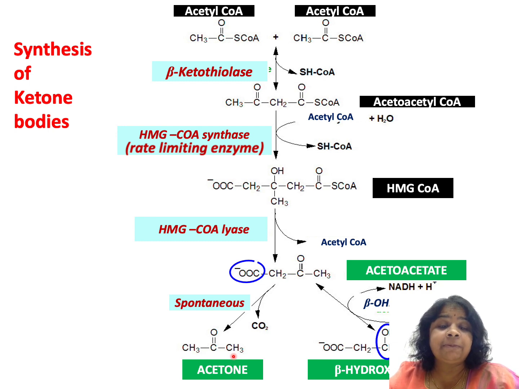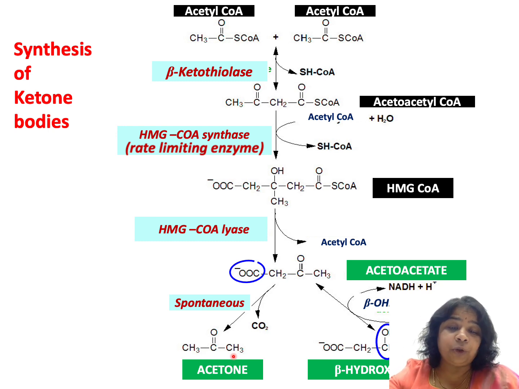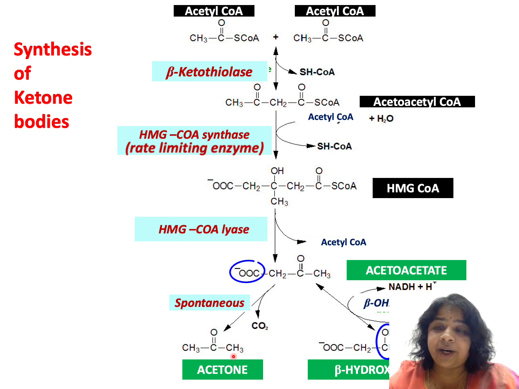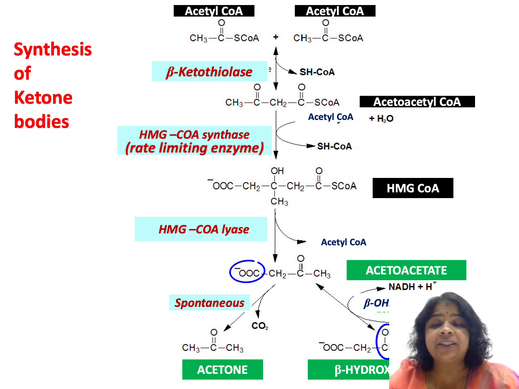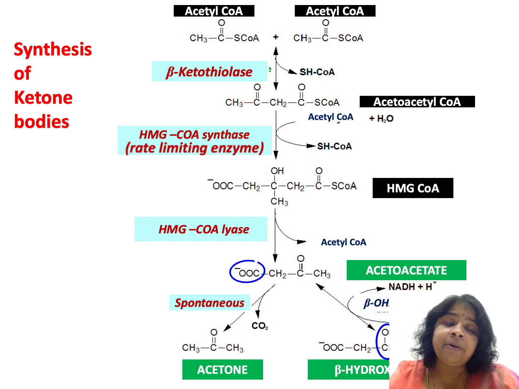NADH and H plus is the coenzyme that is donating the reducing equivalents required. So NADH is converted to NAD, or it is oxidized to NAD, and acetoacetate is getting reduced to form beta hydroxybutyrate. So there is a hydroxyl group. The keto group is reduced and it becomes a hydroxyl group. So this is beta hydroxybutyrate. So acetone and beta hydroxybutyrate are the secondary ketone bodies.